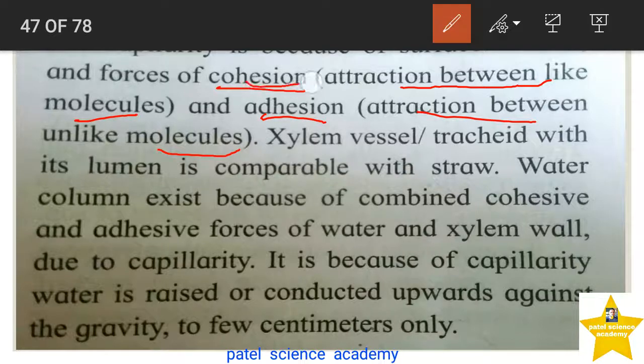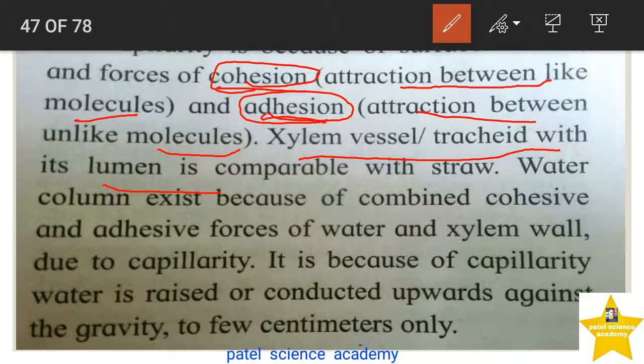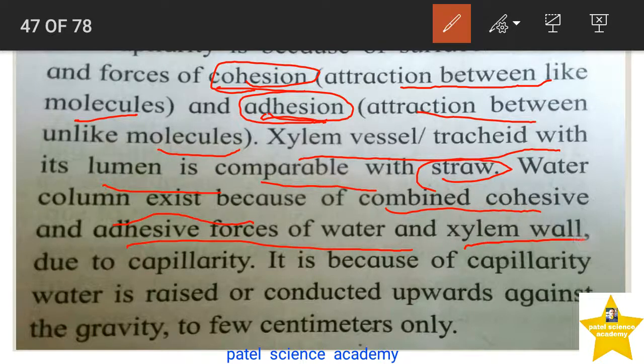So this cohesion force, adhesion force and the surface tension are responsible for that. Xylem vessels or tracheids, with their lumen, are comparable with the straw, and the water column exists because of the combined cohesive and adhesive forces of the water and the xylem wall due to capillarity.